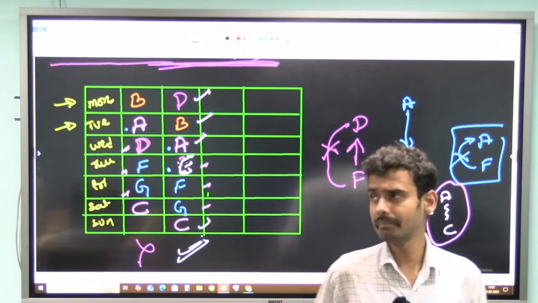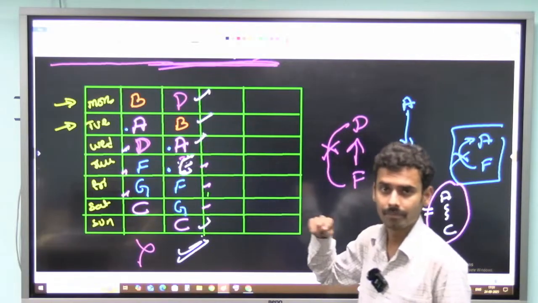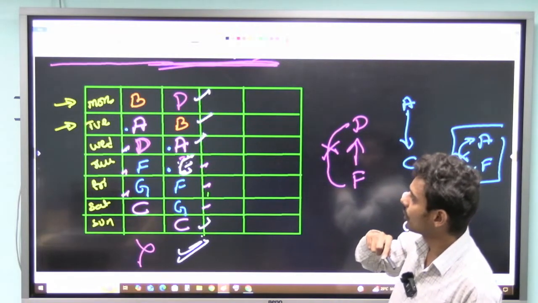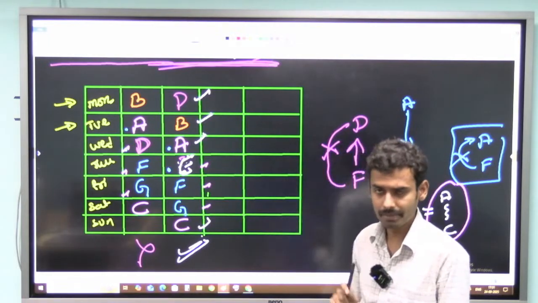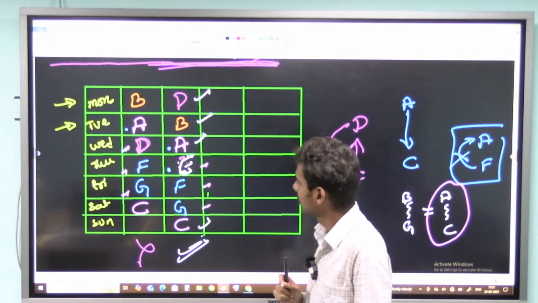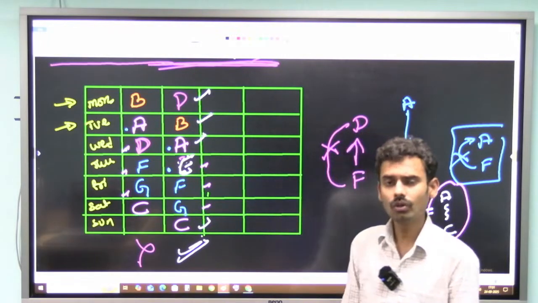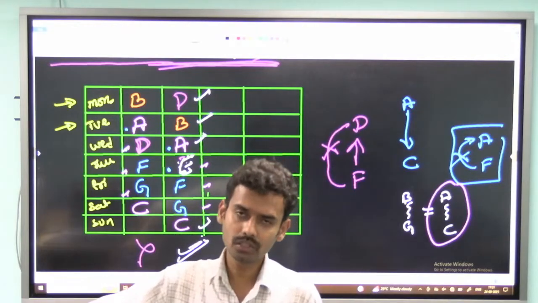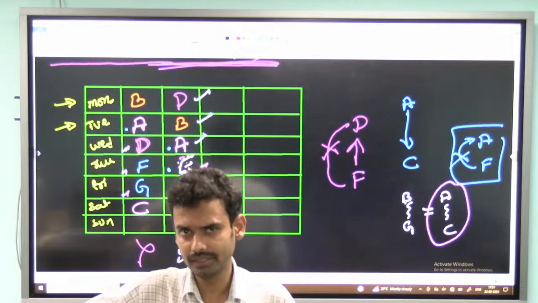Questions will be like, how many people are there between B and C? My answer will be 4. Then how many people are taking off after E? There are 3 people after E. Then they can ask you who is taking the off on Thursday. On Thursday E is taking the off. So like this you may have 4 to 5 questions on each puzzle, and after getting the final arrangement, answering the questions will be very easy.